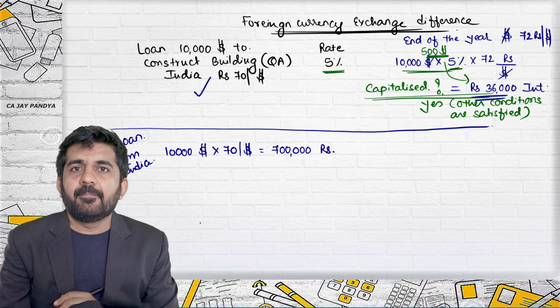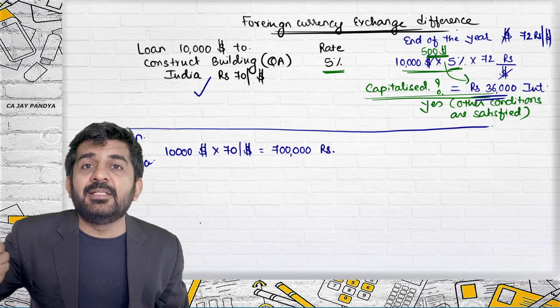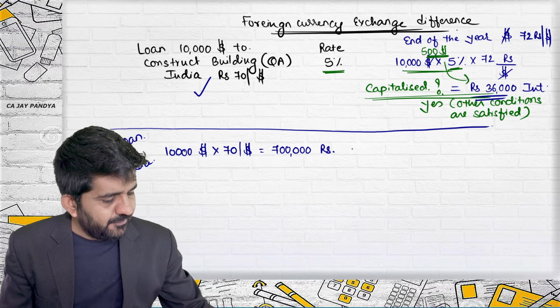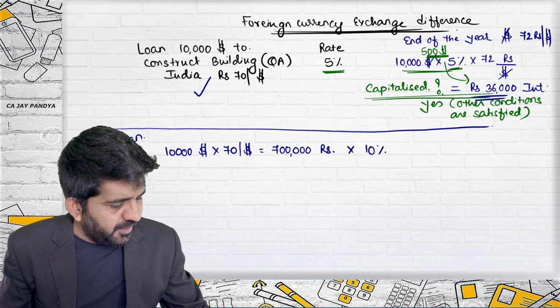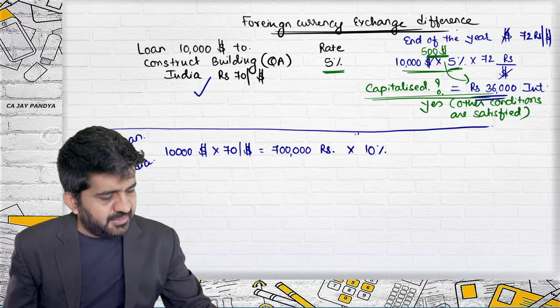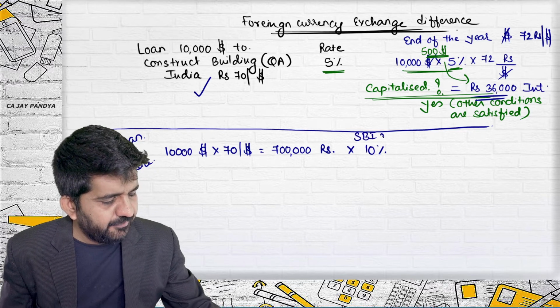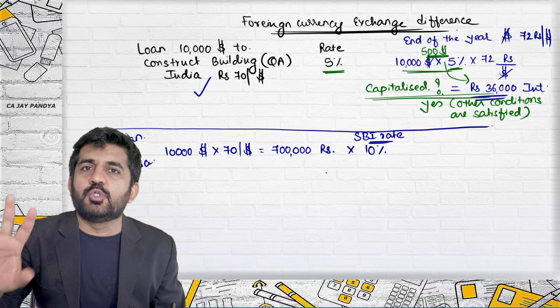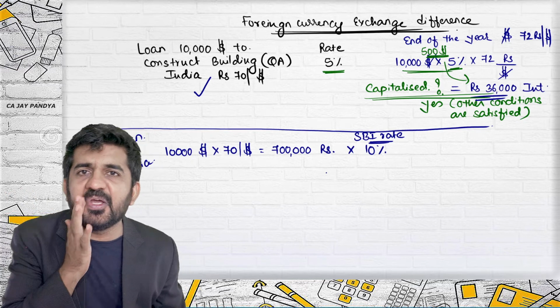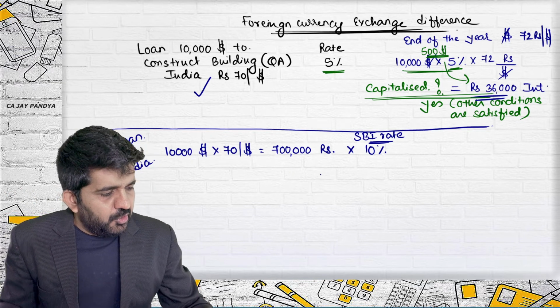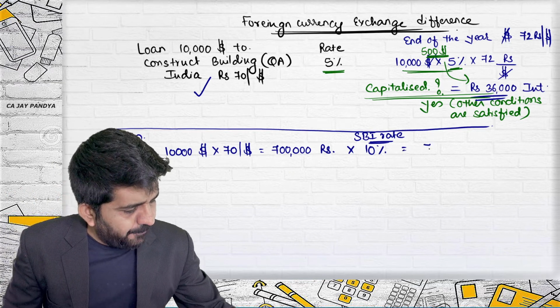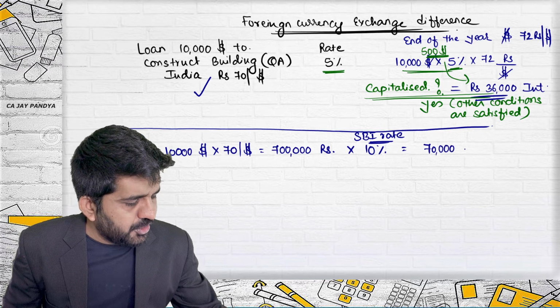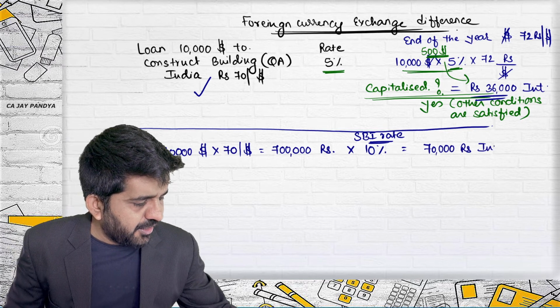Is it correct? Had you taken this loan from India, your rate of interest might be 10%. Say this is the SBI rate for such type of business. SBI gives you a loan at 10% per annum. You might have ended up paying 70,000 rupees as interest.